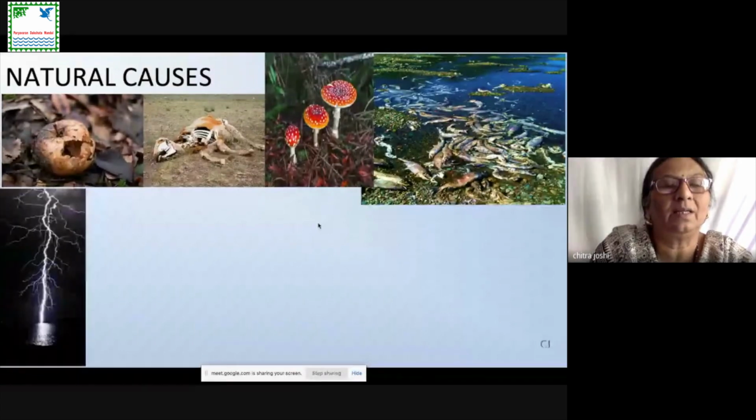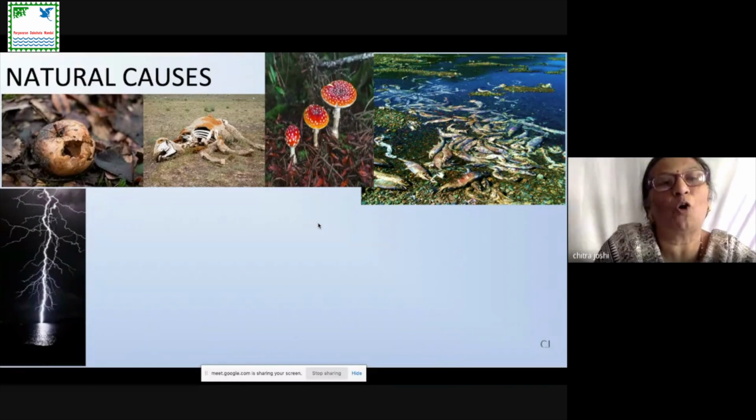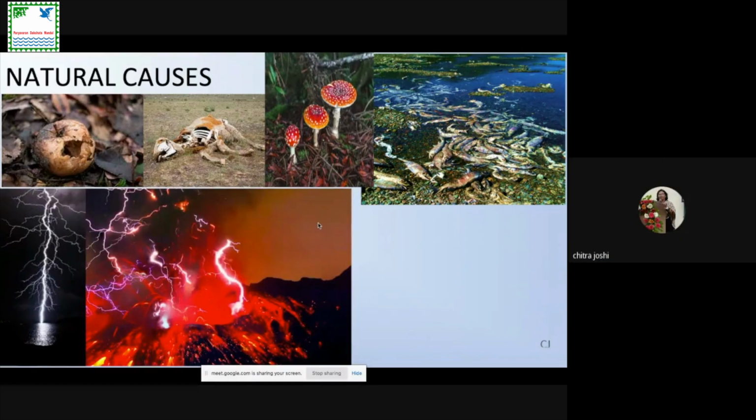Here you can see the lightning. Due to lightning, nitrogen goes in the atmosphere, and this nitrogen can combine with oxygen to form nitrogen dioxide, which is also a pollutant in nature. Eruption of, say, this.